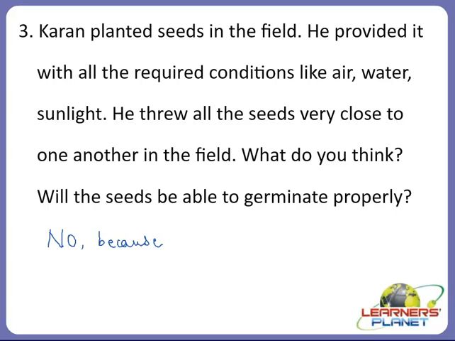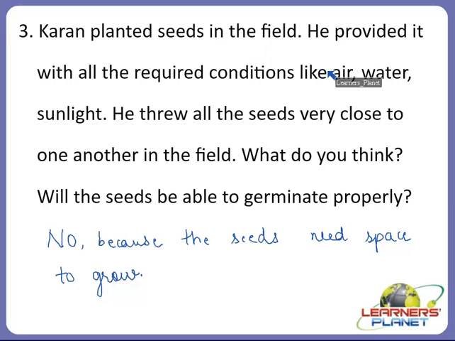What we just discussed. They will not be able to germinate properly because the seeds need space to grow. Alright children? So if they will not get space to grow, then they will not grow properly.